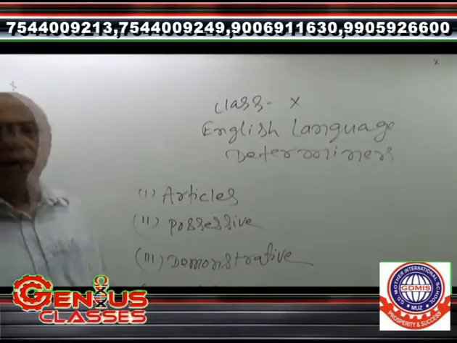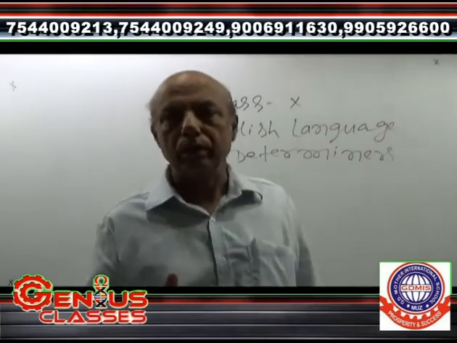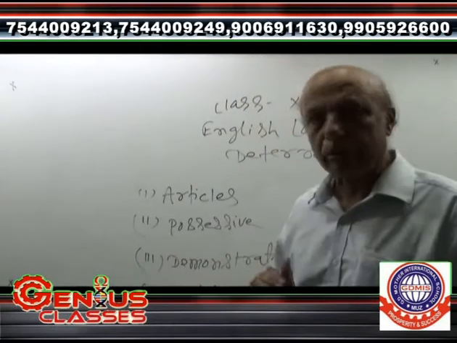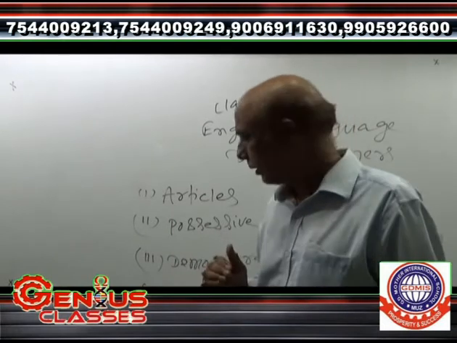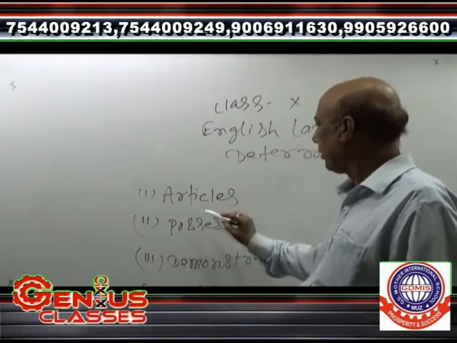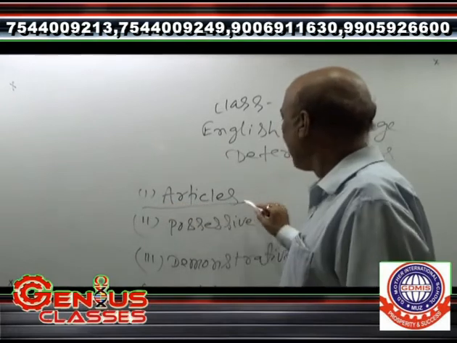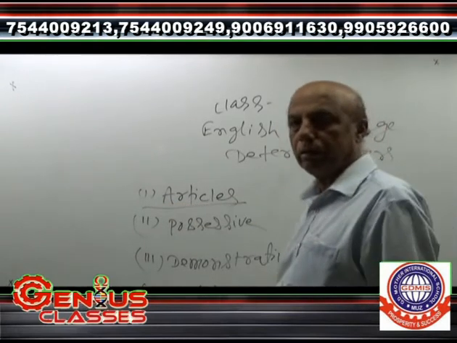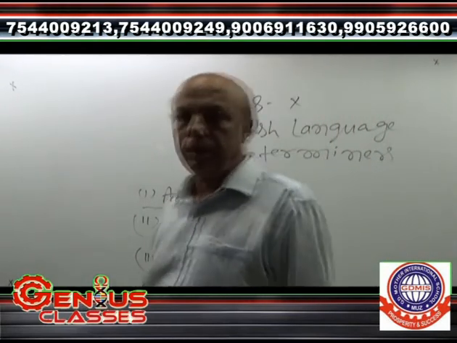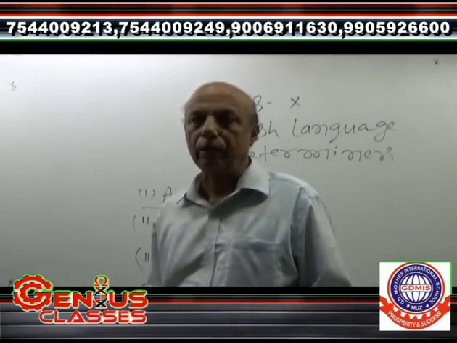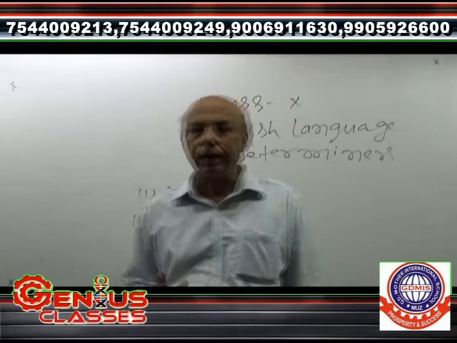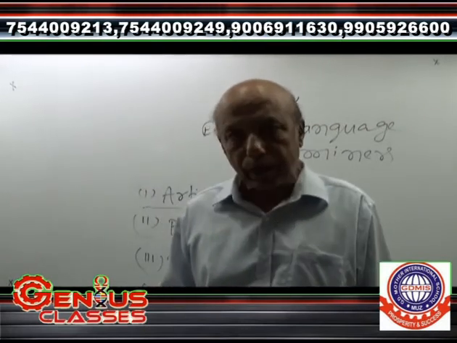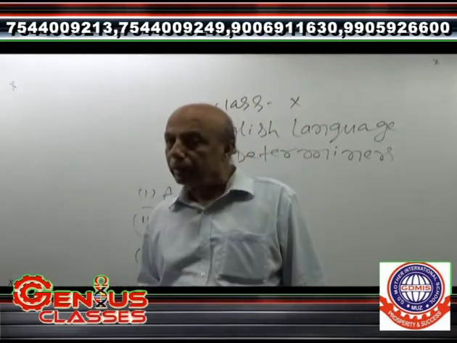Here I have told that determiners determine that a noun is coming. It makes us conscious that a noun is coming. First of all, it is the part of the determiners. This is known as articles. In the course of teaching articles, I told you a, an and the are articles. A and an are indefinite articles and the is a definite article.